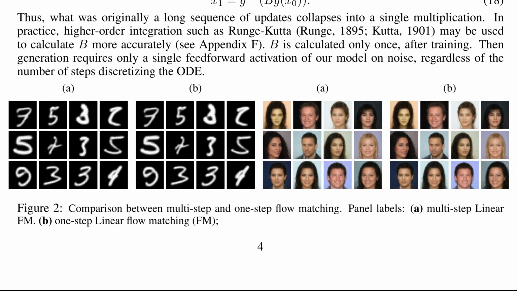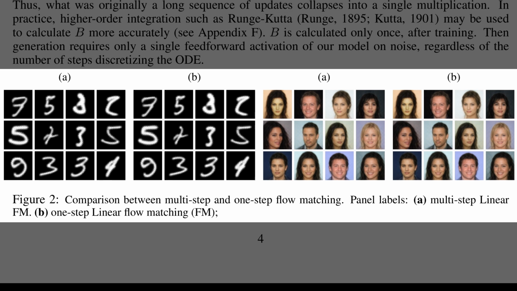While Figure 1 laid out the linearizer mechanics, Figure 2 shows side-by-side samples, contrasting multi-step flow matching with the collapsed one-step variant that replaces many updates with a single operator, so the visual quality should match. The left half presents MNIST digits under panels A and B, which look essentially indistinguishable. The right half presents CelebA faces for the same comparison, which also display matching details and diversity.